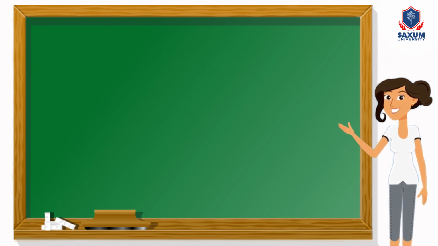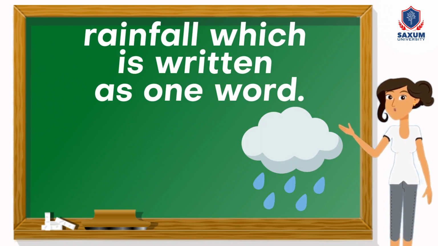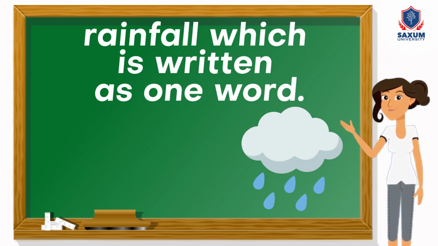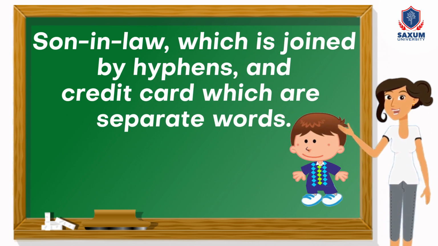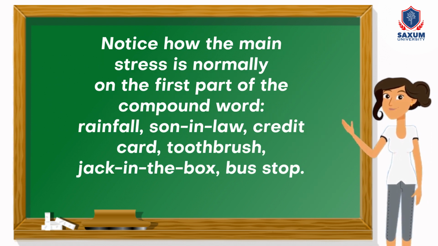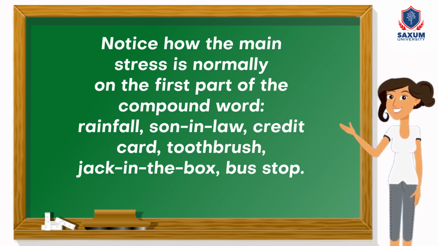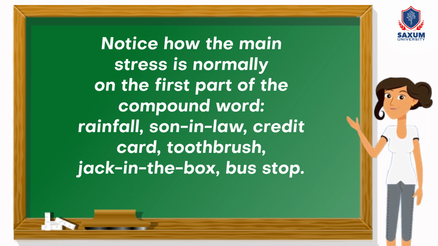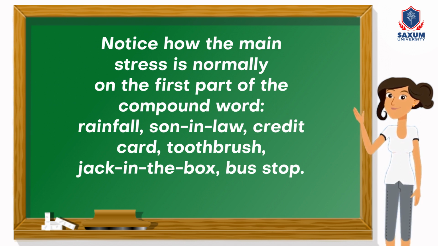Some examples of compound nouns are rainfall, which is written as one word, son-in-law, which is joined by hyphens, and credit card, which are separate words. Notice how the main stress is normally on the first part of the compound word. Rainfall, son-in-law, credit card, toothbrush, Jack-in-the-Box, bus stop.